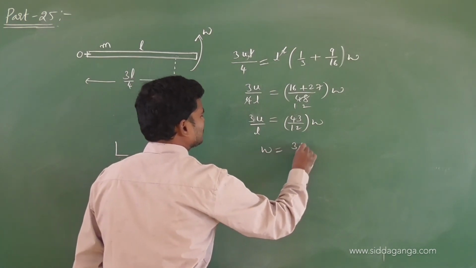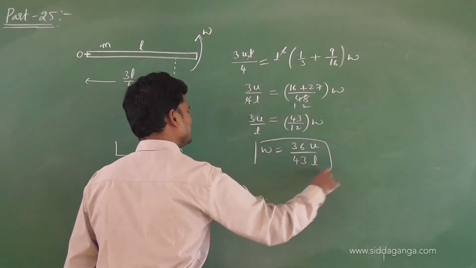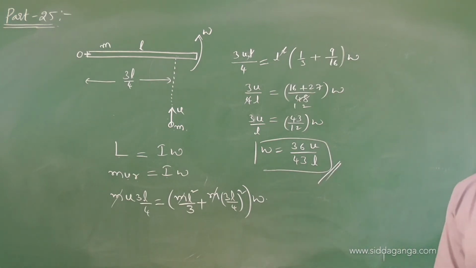Omega is equal to 36u by 43L. Verify the calculation, check it please. I am getting 36u by 43L.